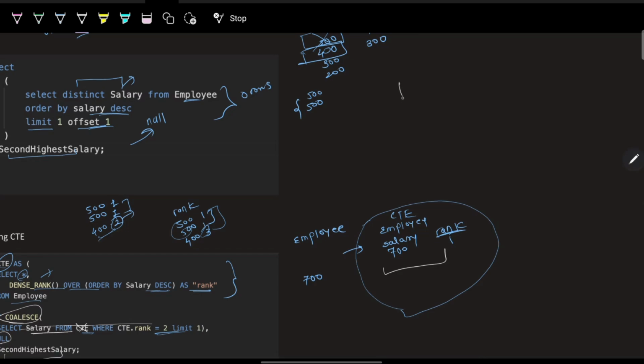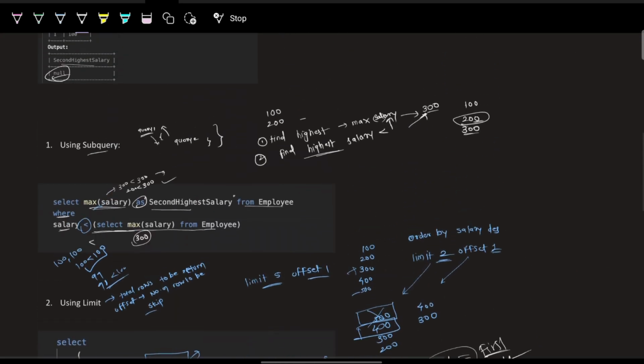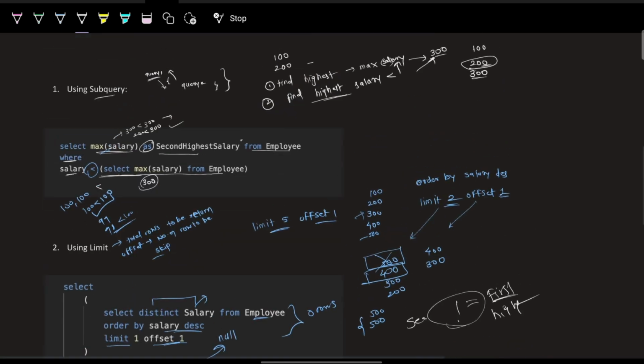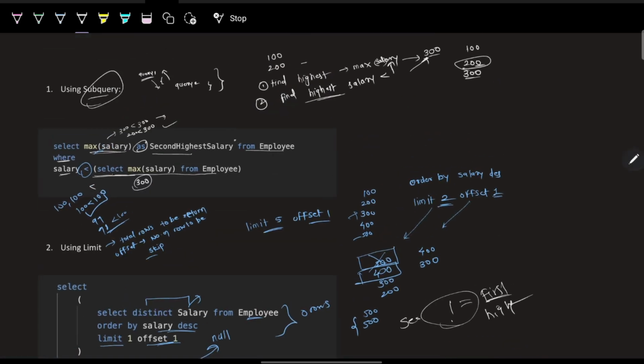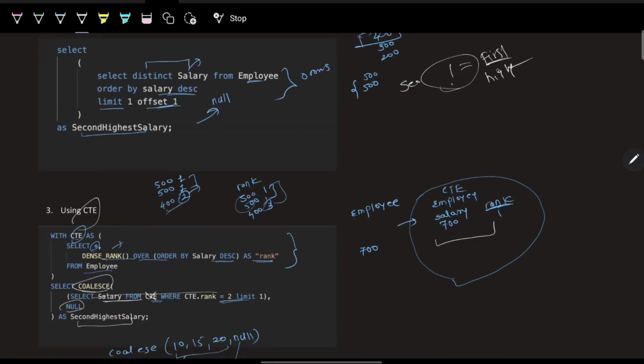You can use the not equal operator as well to find the second highest salary. You can compare the second highest salary with the maximum salary, that is the highest salary. So a lot of ways, but these are the 3 standard solutions that I have found so far to solve this problem optimally. You can propose any of the solutions during the interview. If they tell you, don't use limit, then put forward the solution using the subquery. If they tell you don't use subquery or limit, then put forward the CTE solution.